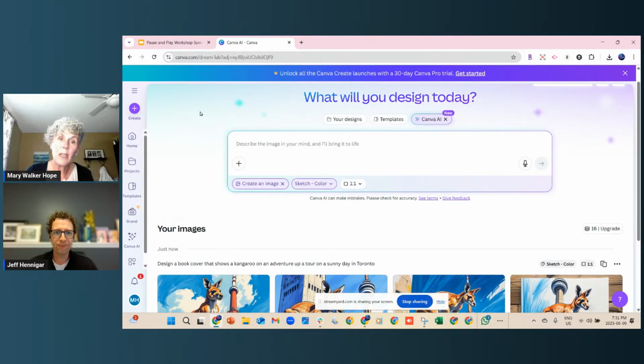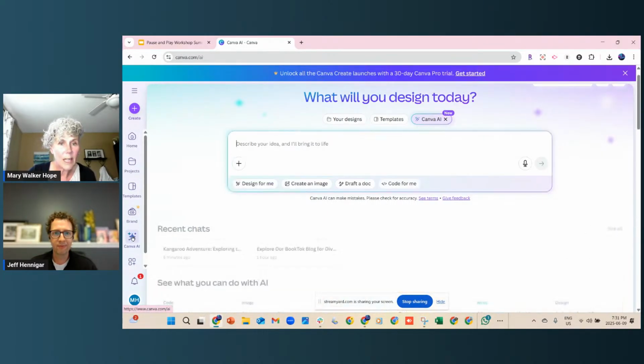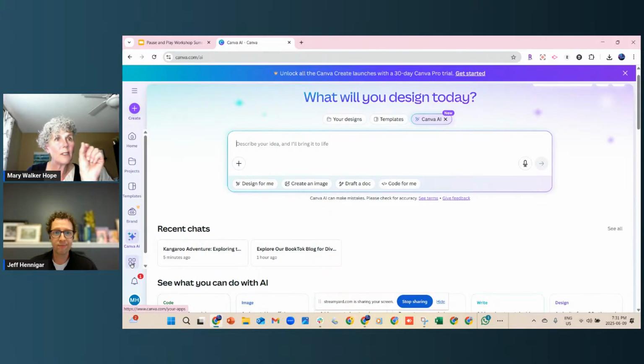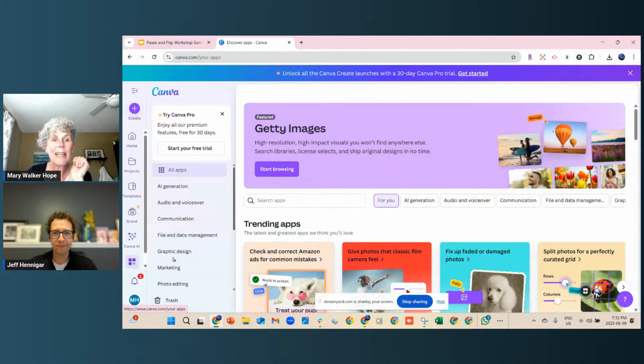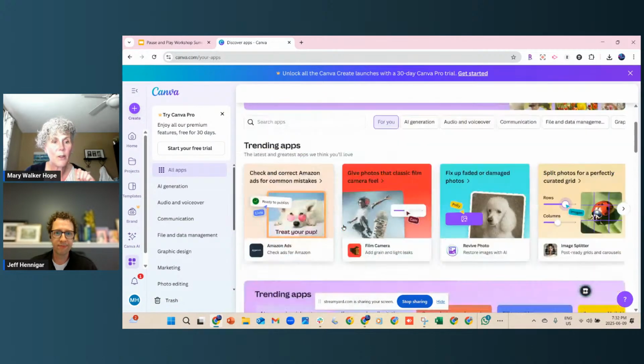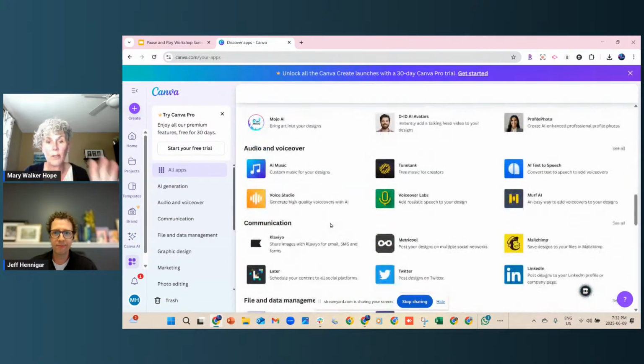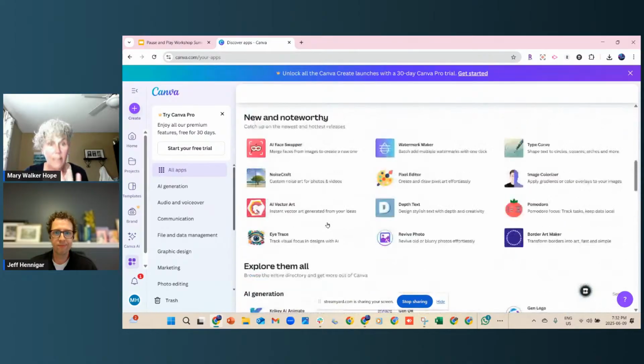So what I'm going to do then is I'm going to go over on the left-hand side, see where we have the Canva AI. Okay, so Canva AI just brings up this section for us as well. But right below it is a set of 3 little rounded squares with a plus. I'm clicking on that, and that's my app store. Okay, so that's where all the apps are for anything that I want to do. There's just all kinds of them in there.